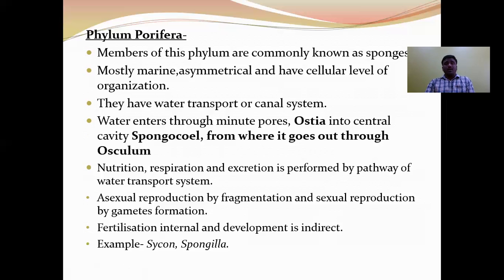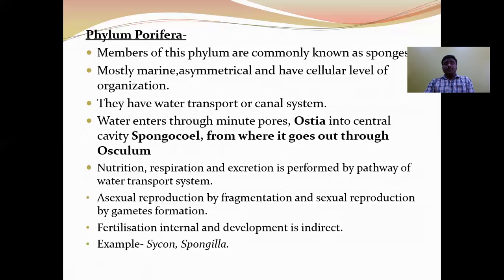These animals are mostly marine and have the cellular level of organization. Most of the organisms are marine and only a few are freshwater animals like Spongilla. Most of the animals are asymmetrical and they exhibit cellular level of organization.